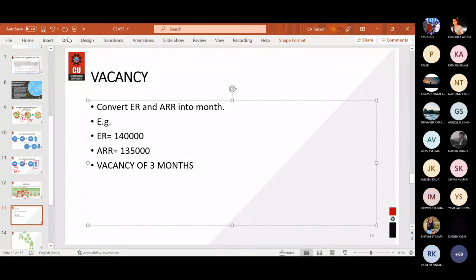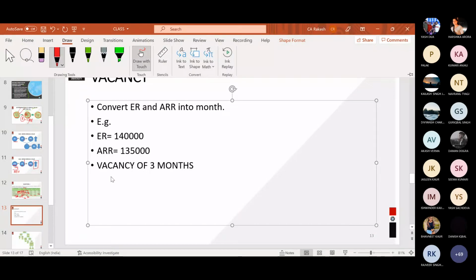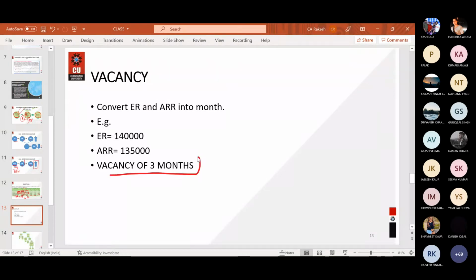So if it would have been a normal question, that is vacancy was not given to you, then what you have done, expected rent or actual rent, whichever is higher, that would be your gross annual value. But now you cannot do that because vacancy is given to you, and whenever vacancy is given to you, you need to convert the required value into per month basis.